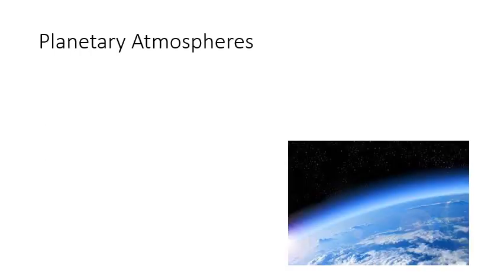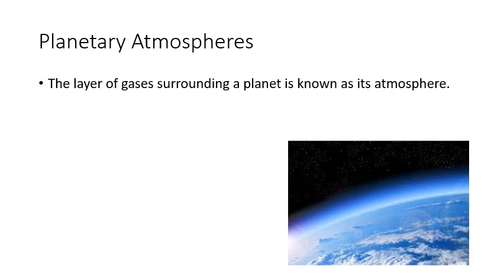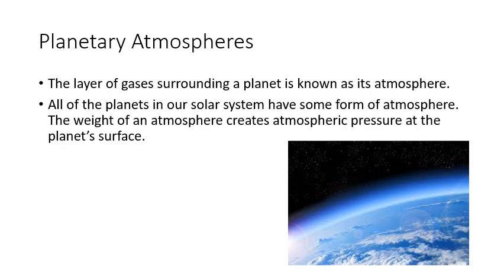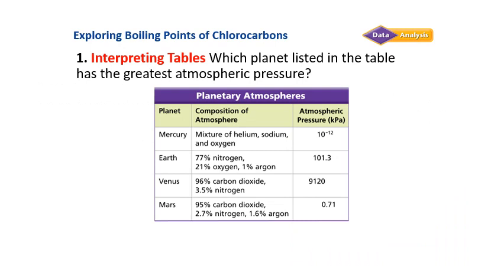What about planetary atmospheres? The layer of gases surrounding a planet is known as an atmosphere. We're pretty aware of our atmosphere. All planets in our solar system have some form of atmosphere. So that's all planets. We're definitely aware of what's going on here on Earth, but we know from sending probes to other planets in the solar system that they do too. The weight of the atmosphere creates atmospheric pressure at the planet's surface.